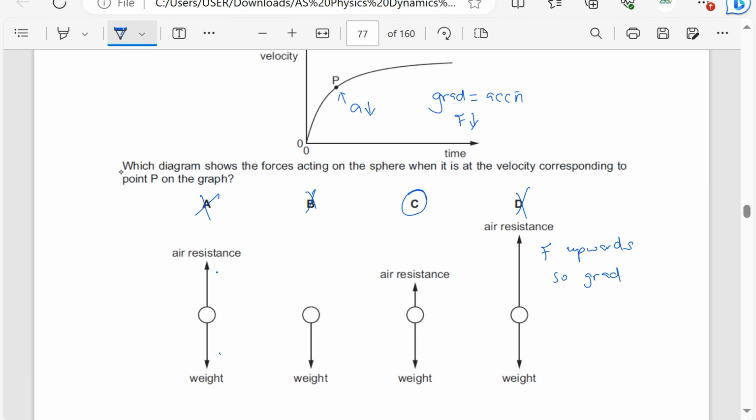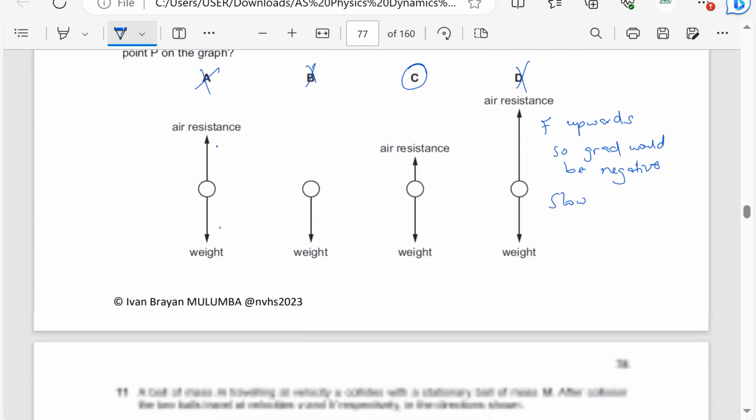Yet in the diagram we see a positive gradient. The resultant force is upwards, so this would mean slowing down. Yet what we are seeing is that it is actually still speeding up, but at a smaller rate. So the answer is C.